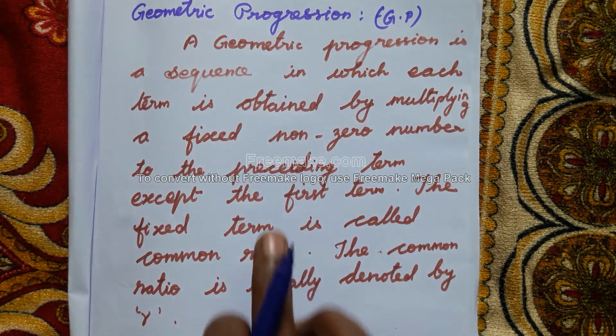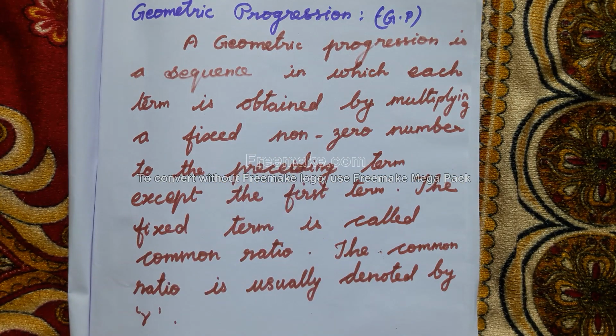A geometric progression is a sequence in which each term is obtained by multiplying a fixed non-zero number to the preceding term, except the first term.